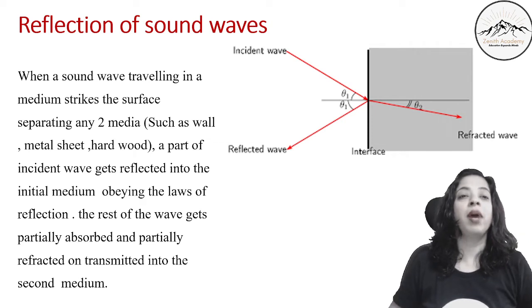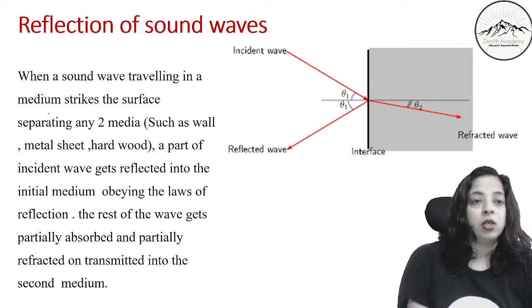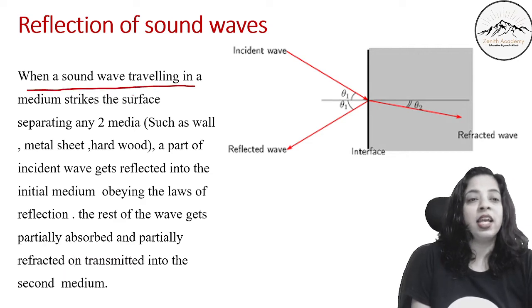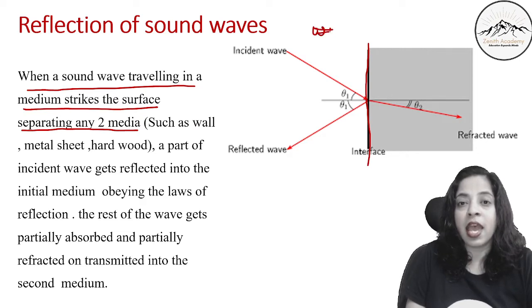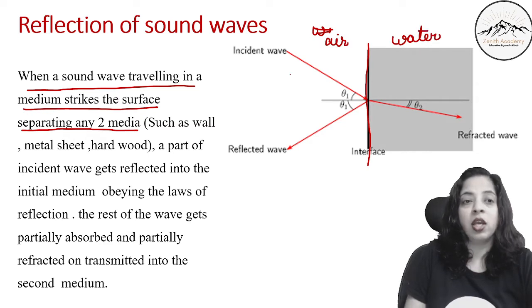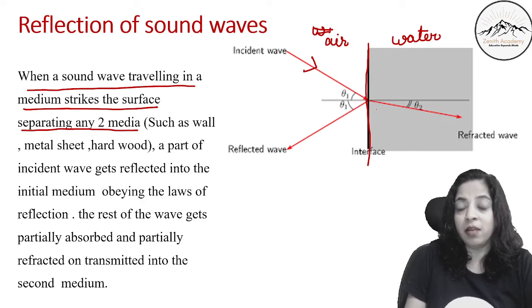First we'll talk about reflection of sound waves. When a sound wave traveling in a medium strikes the surface separating any two media, suppose this is a medium, maybe air, and this is water, two mediums are there, such as a wall, metal sheet, hardwood, etc. What happens?